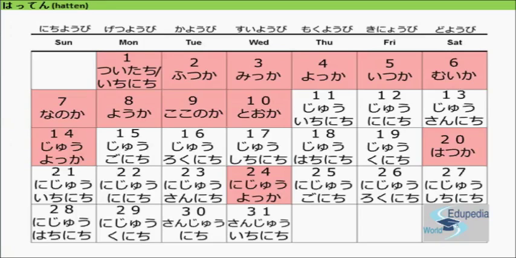Okay, and 11th is Ju ichi-nichi, Ju ni-nichi, Ju san-nichi, Ju yokka, Ju go-nichi, Ju roku-nichi, Ju shichi-nichi, Ju hachi-nichi, Ju ku-nichi, Hatsuka. Niju ichi-nichi, Niju ni-nichi, Niju san-nichi, Niju yokka, Niju go-nichi, Niju roku-nichi, Niju shichi-nichi, Niju hachi-nichi, Niju ku-nichi, sanju-nichi, sanju ichi-nichi. Okay, clear?